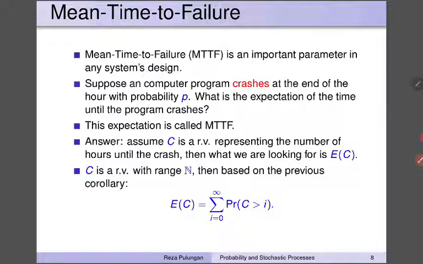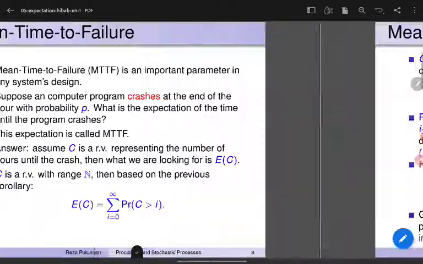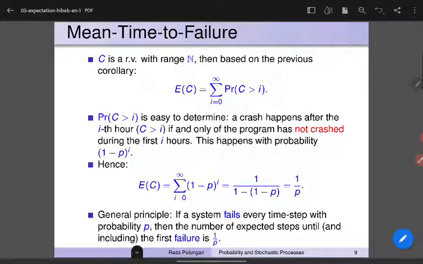Assume C is a random variable representing the number of hours until the crash. Then what we are looking for is the expectation of C. C is a random variable with range the set of natural numbers. So the number of hours can be 1, 2, 3, 4, 5, and so on. Then based on the previous corollary, the expectation of C is equal to the sum from i equals 0 until infinity of the probability that C has value larger than i. And then how do we get this probability? Probability that C is larger than i.